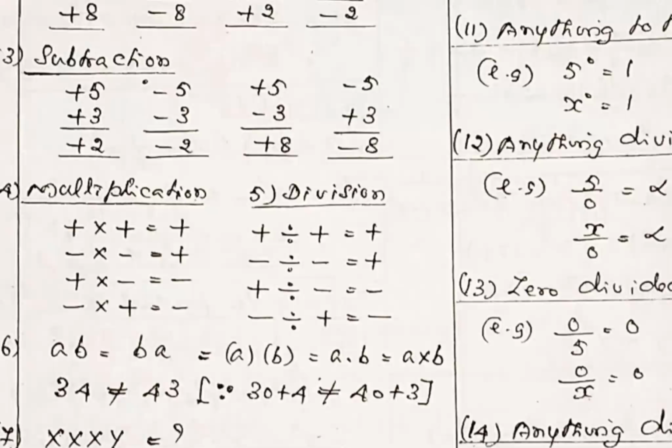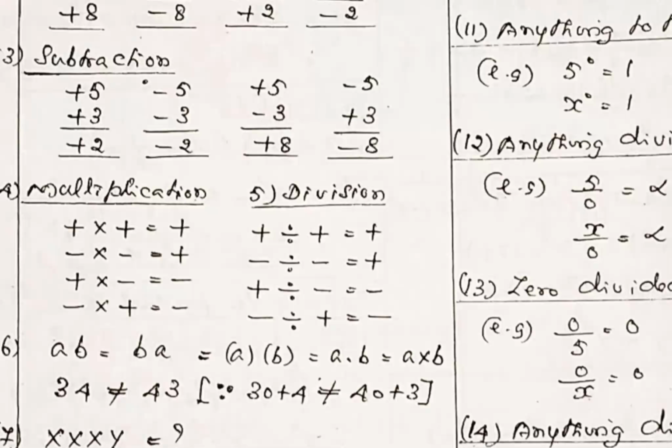Then multiplication: plus into plus is plus, minus into minus is plus. Similarly, plus into minus is minus, minus into plus is minus. Division also follows the same. For multiplication and division, there is a common rule. If the numbers have the same sign, you will get plus, whether multiplied or divided. The numbers having the same sign, whether plus plus or minus minus, you will get plus when multiplied or divided.